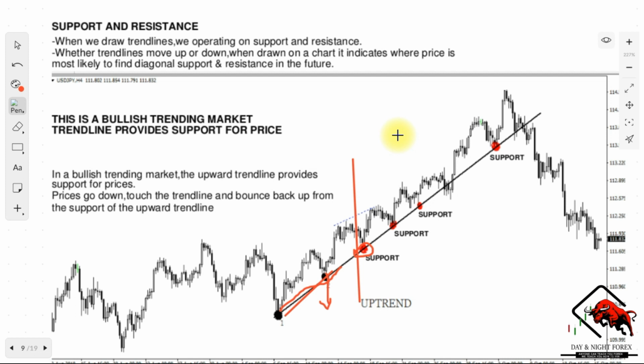So prices go down, touch the trend line, and bounce back up from the support of the upward trend. So as you can see, this is what is happening. It had a minor break here because it was getting steeper, as you can see, because the market was pushing down a little bit, but basically it carried on going up, as you can see, until it was broken, and then there was a retest.